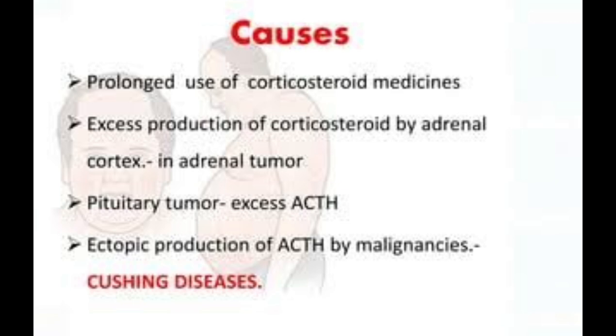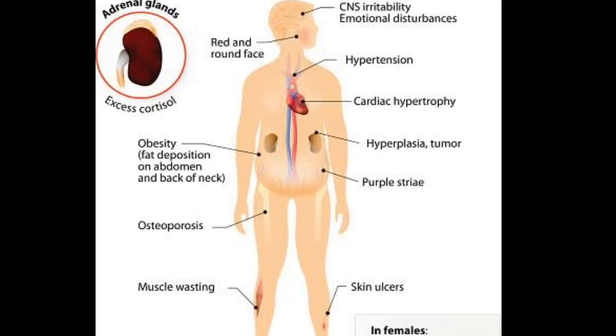Either the problem is in the pituitary gland, a tumor of the pituitary gland which produces excessive ACTH and hence increased cortisol, or the cause is in the adrenal cortex, any tumor or hyperplasia of the adrenal gland which produces excessive cortisol. So, how does a patient of Cushing syndrome present or look like?